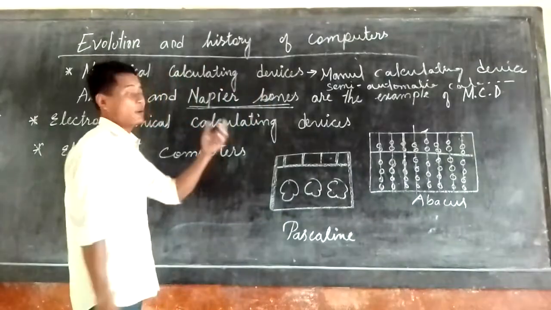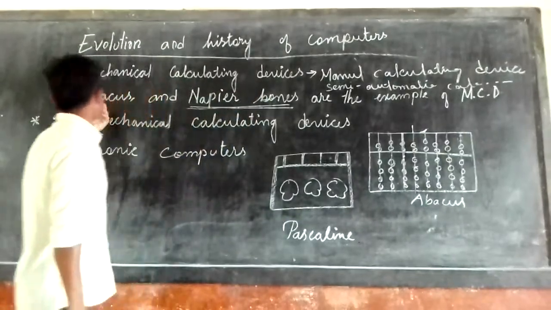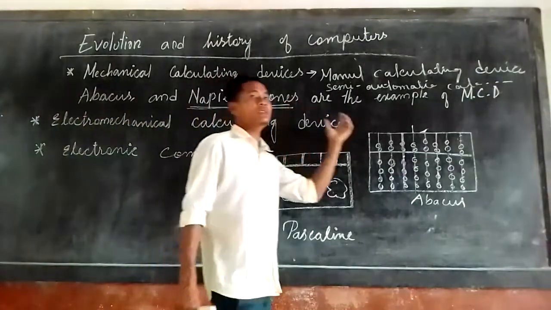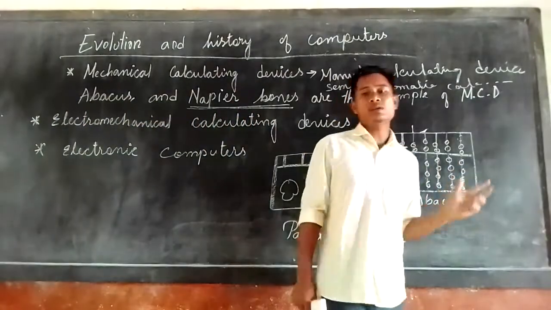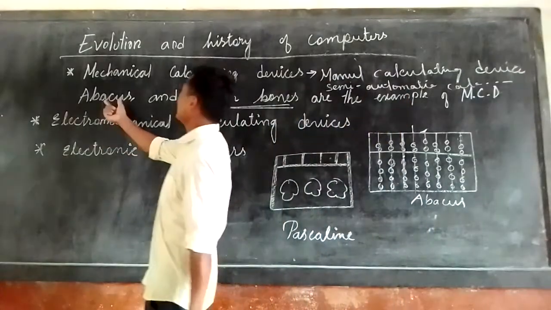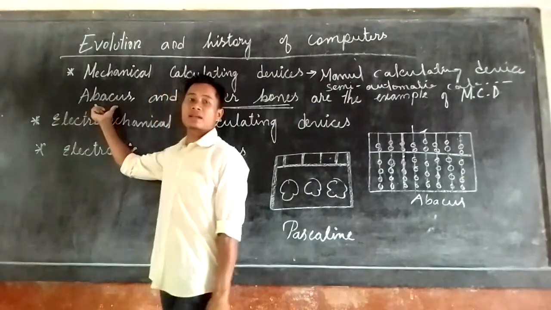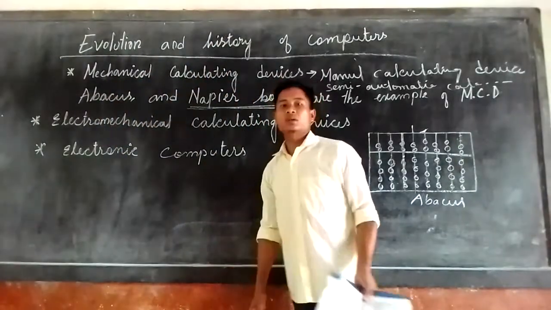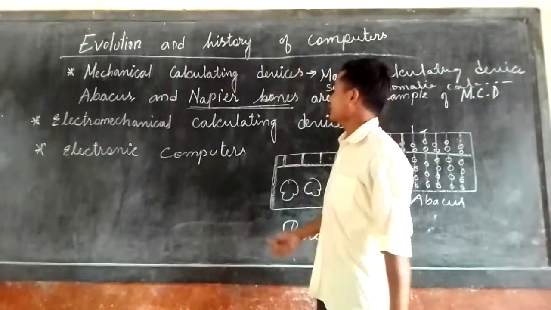So, as I said, firstly they invented the abacus. The abacus is used only for simple calculation, only addition and subtraction. It cannot be used for multiplication and division.